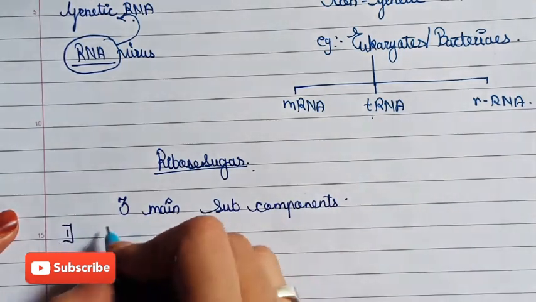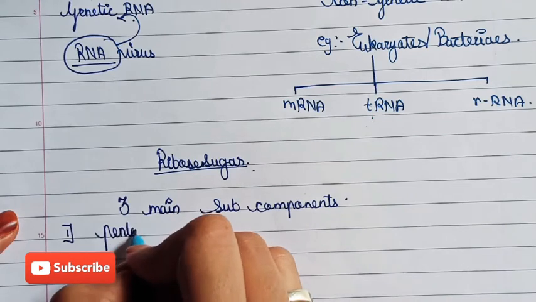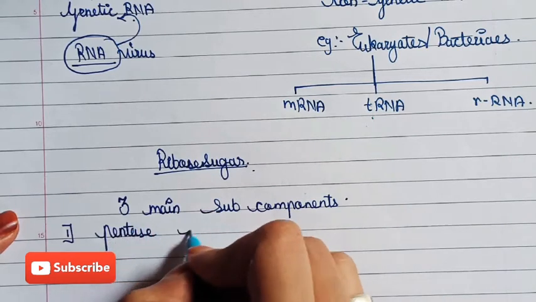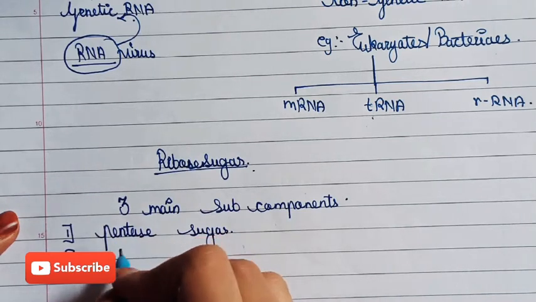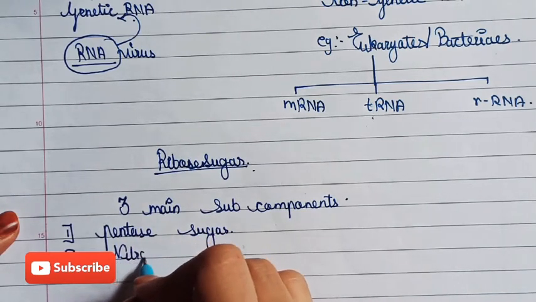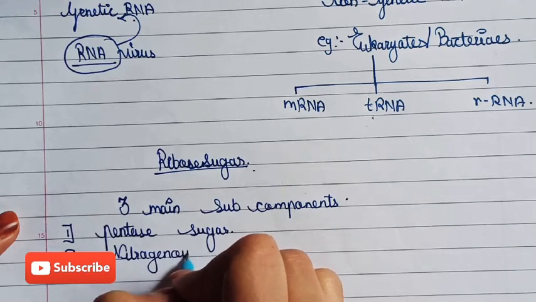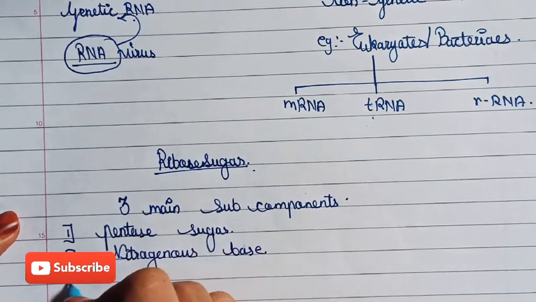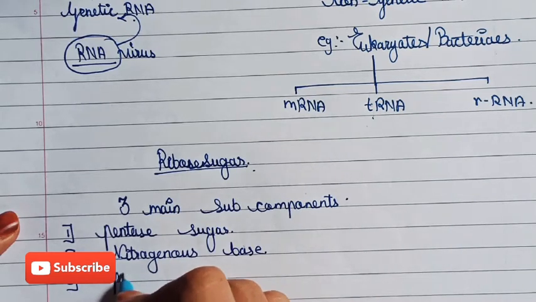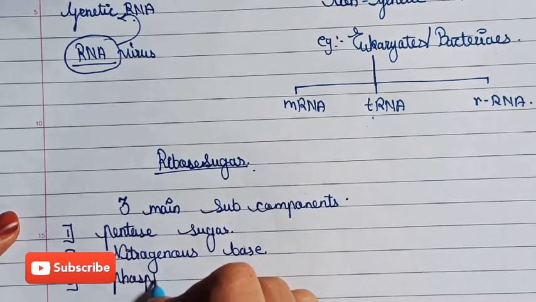Which are they? First, pentose sugar. Second, nitrogenous base. And the third one is the phosphate group or phosphoric acid.